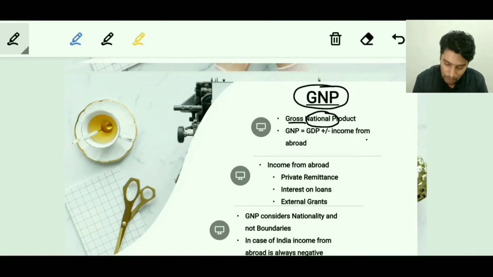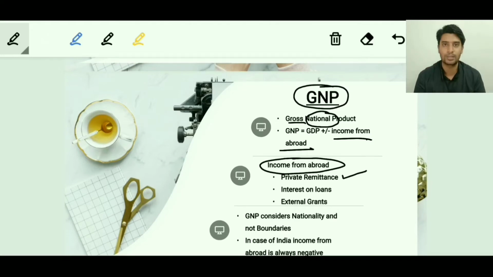And basically it's nothing but GDP minus income from abroad. And do remember the contents of income from abroad include private remittances. Remittance is the amount of money the NRIs send to India. Then there is interest on loans and then there is external grants. And usually in these two cases, India is negative.